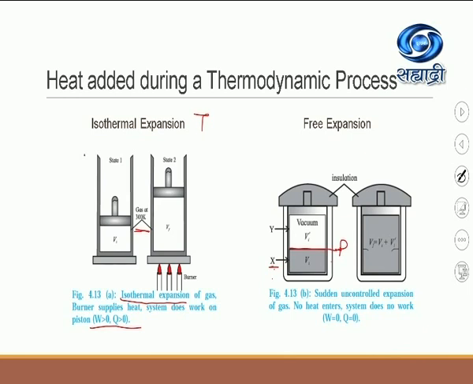Now suddenly, if that partition is ruptured or broken, what will happen to the gas present in compartment X? The gas will have an uncontrolled expansion, and it will occupy the space Y, in which the vacuum was present earlier. Here W is equal to 0 and Q is equal to 0: no heat is supplied, no work is done, and the gas has expanded to occupy the entire cylinder. This is the case of uncontrolled expansion of the gas.